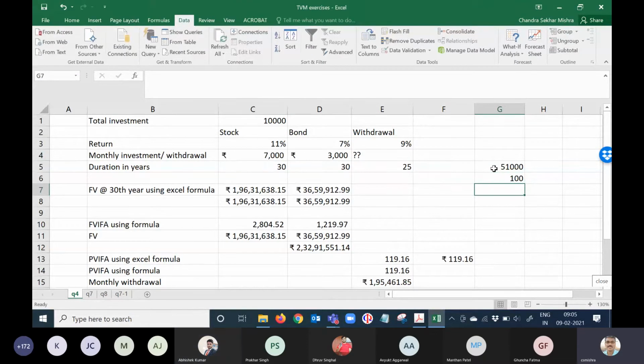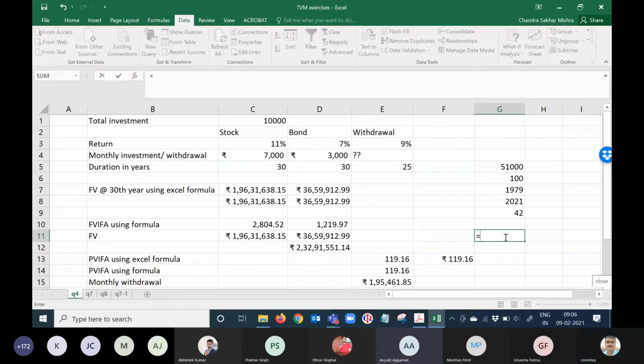Sensex started with 100 in 1979. How many years difference? 2021, so 42 years. Can somebody tell me how much growth has taken place in Sensex? Sir, what was the original value of Sensex? 100. Okay, 100.